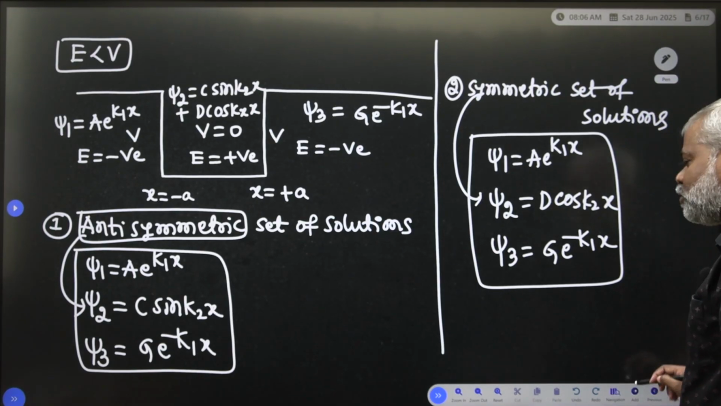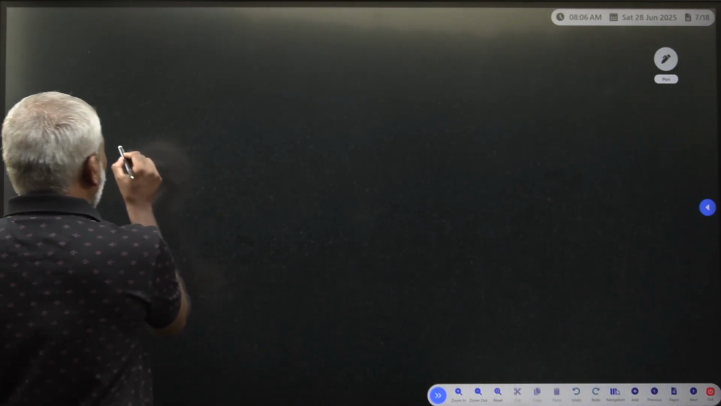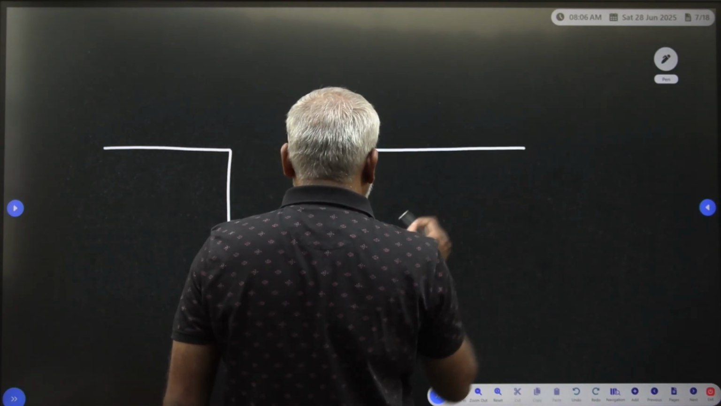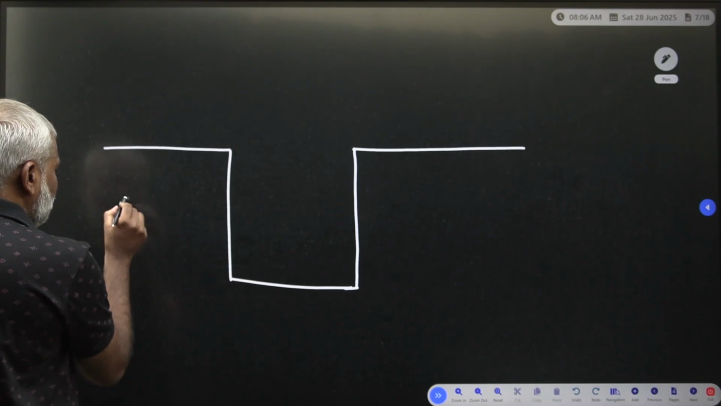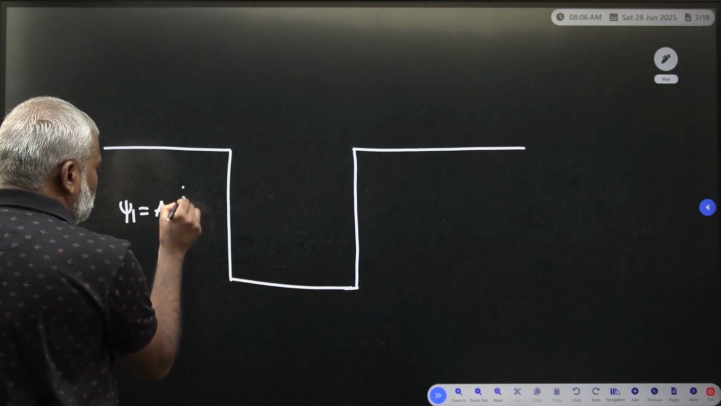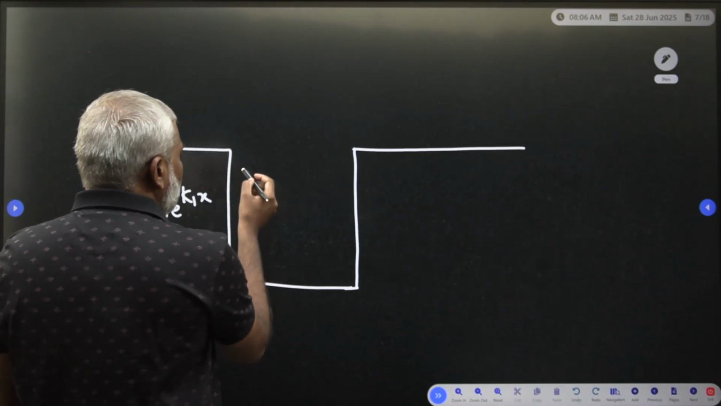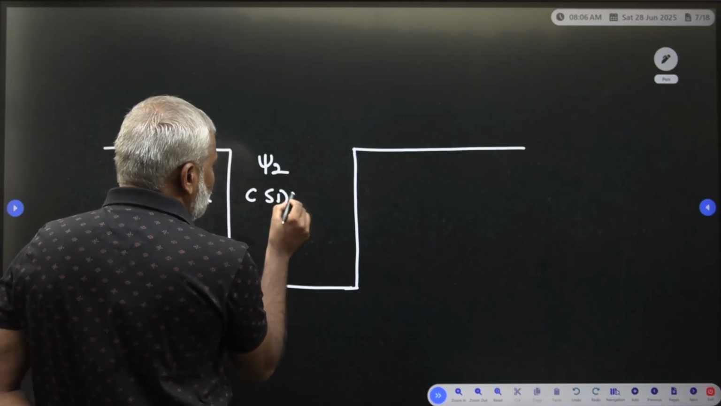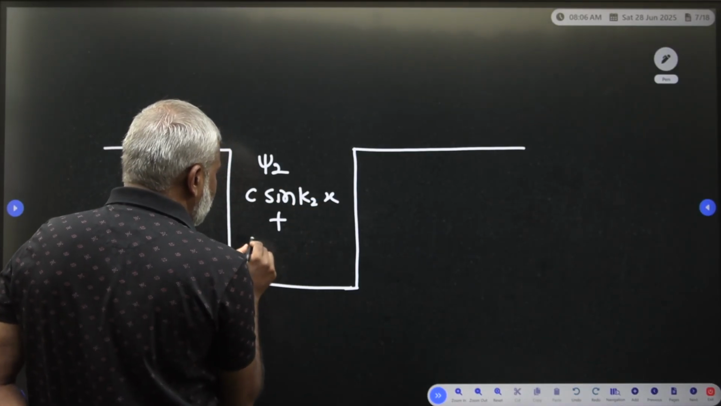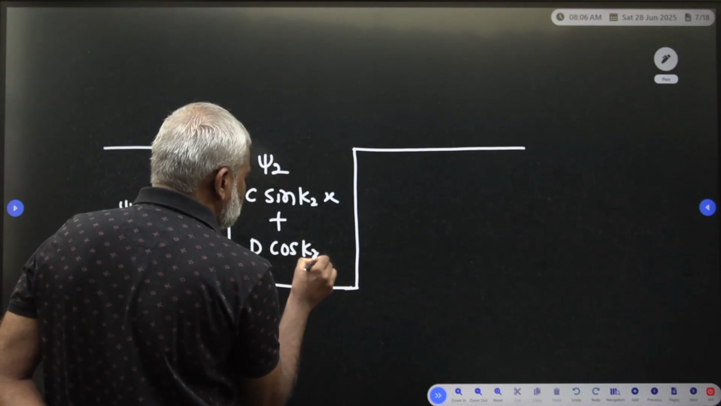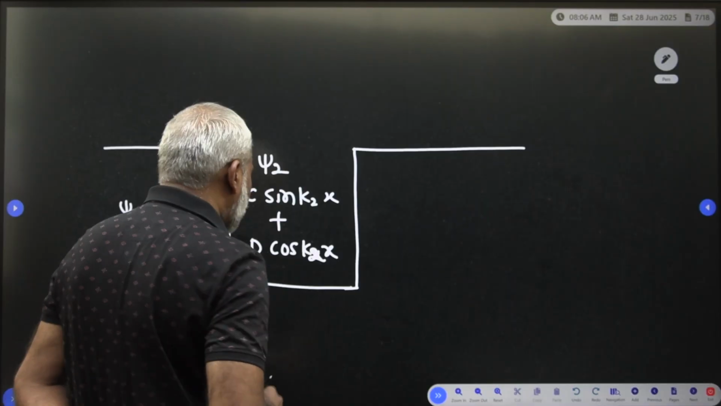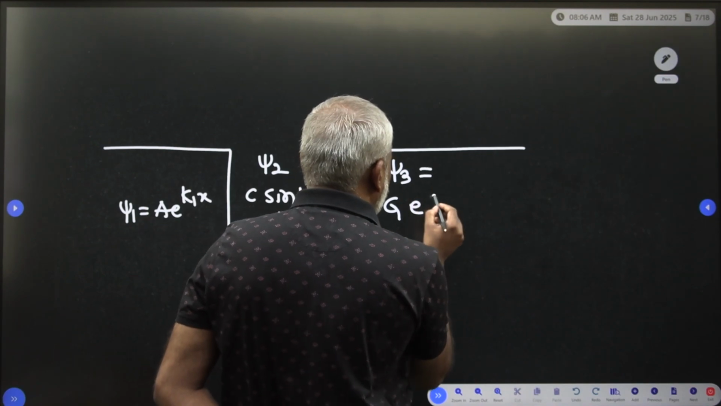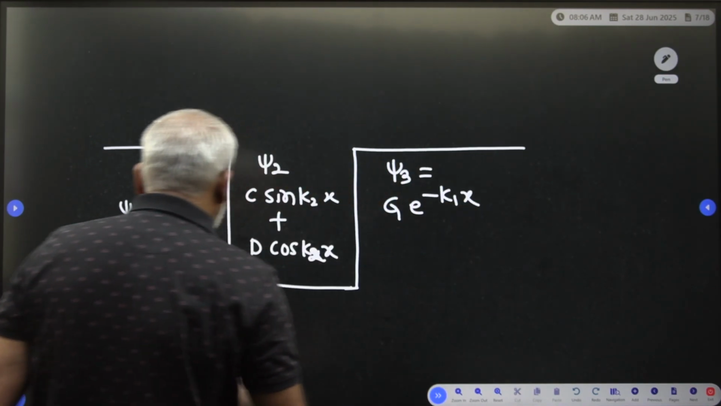Clear? Once again I will draw the diagram and see how we draw it. Here this is a bound state. From this bound state, psi 1 is our wave function, e to the power of k1x. Psi 2 is equal to C sin k2x plus D cos k2x. This is the psi 3 wave function, e to the power of minus k1x.